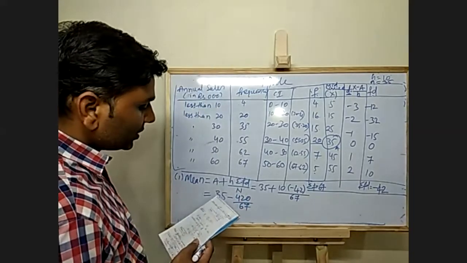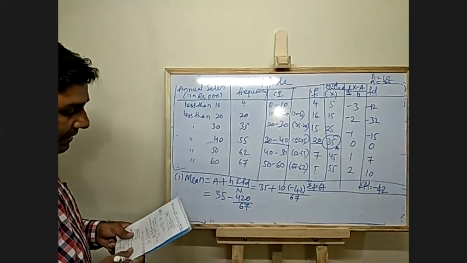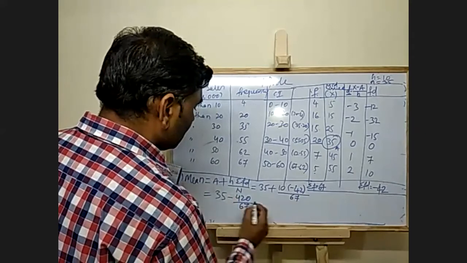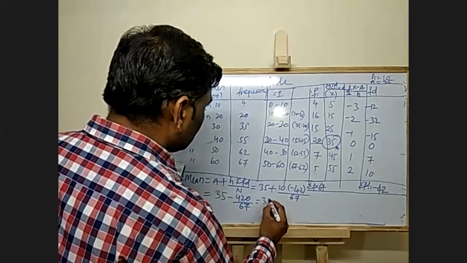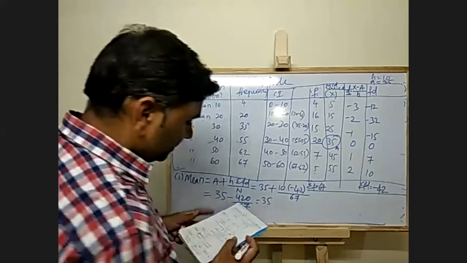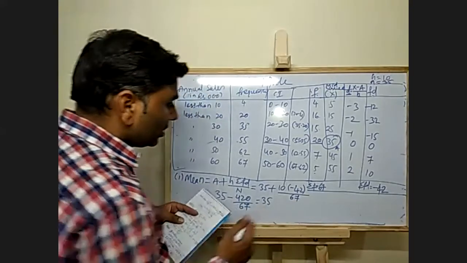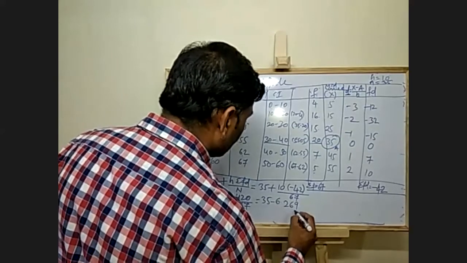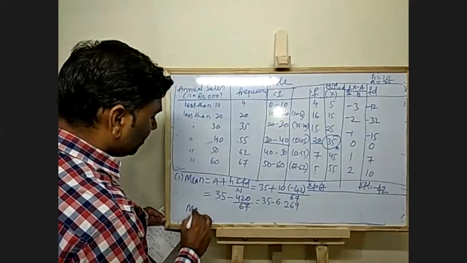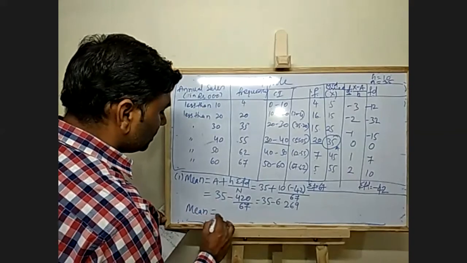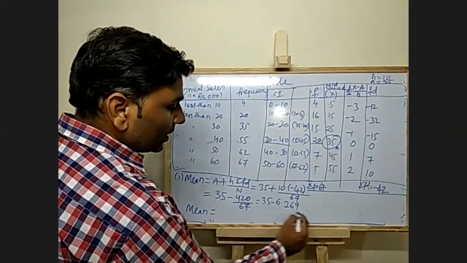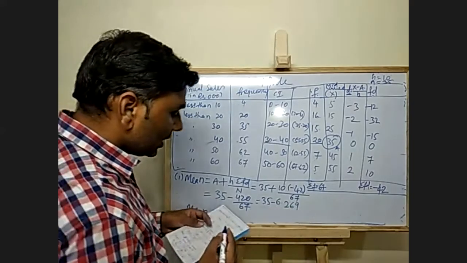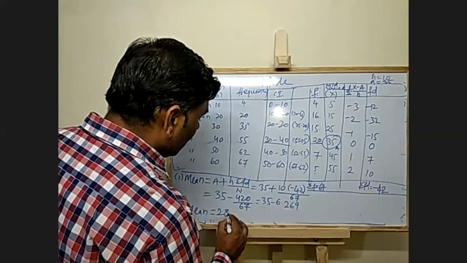So this will be 35 minus 6.269, which will give you mean equal to 28.731.